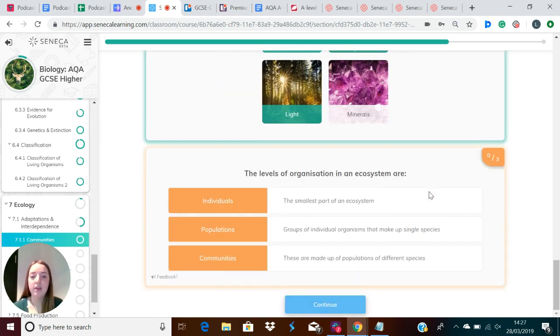And the levels of an ecosystem are individuals, populations, and communities.